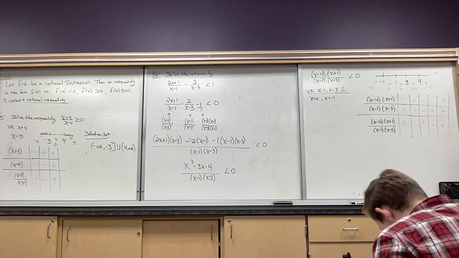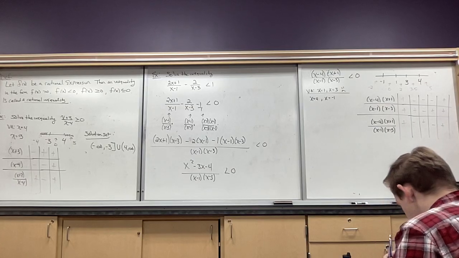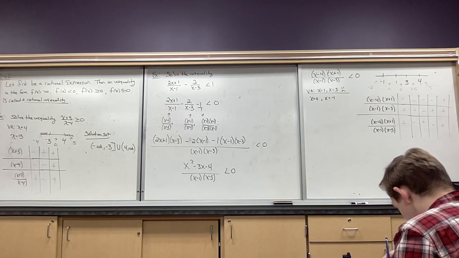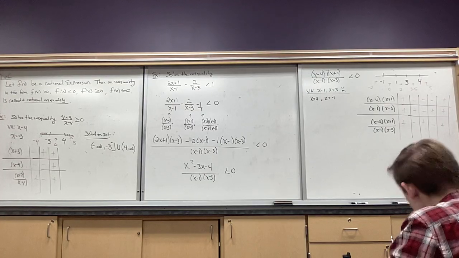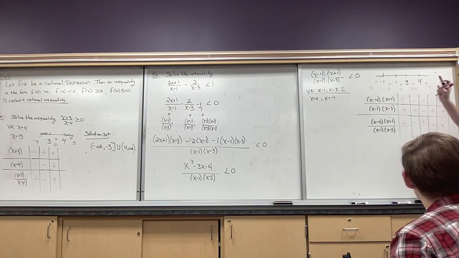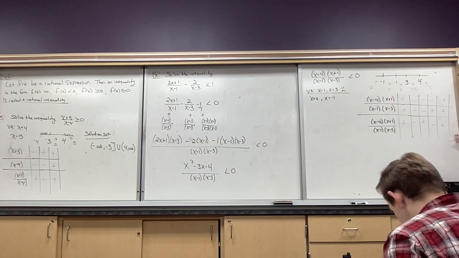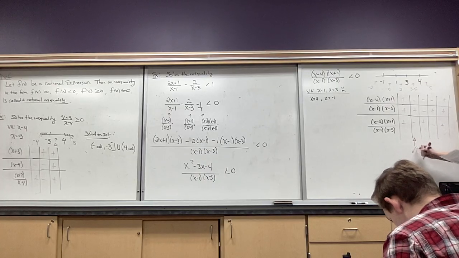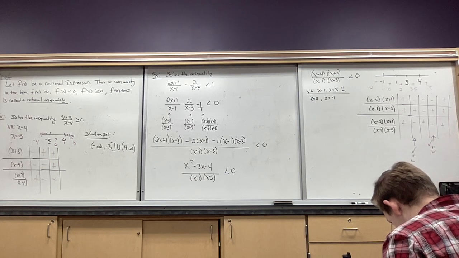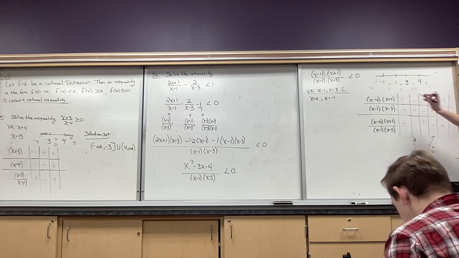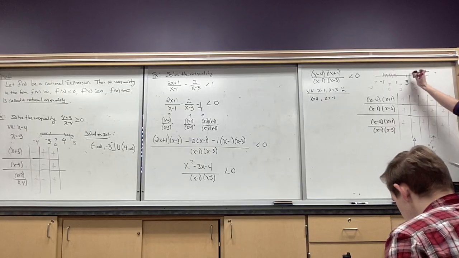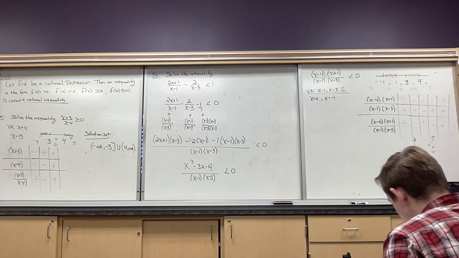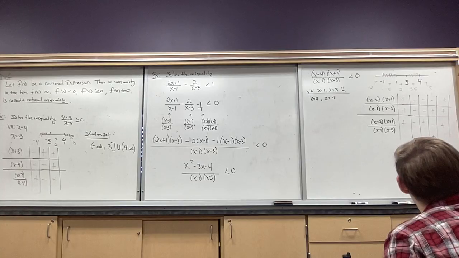So let me just pause just for a moment. Are we okay with how I'm getting sign changes? Again, I'm not worried about what the number is, just is it positive or negative in the end? Well, I want things that are less than 0. So it looks like this interval is good, and this one's good. So just those two. So let me go ahead and shade that. So that's the second interval. Those ones are good, and then the fourth one, this one. Okay? So those are my answers.